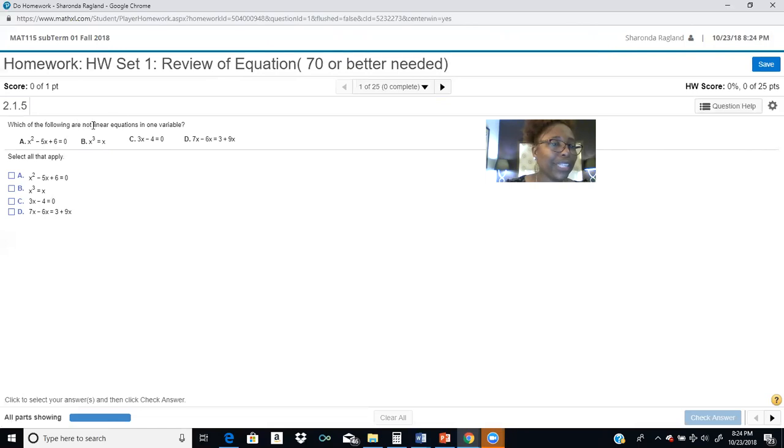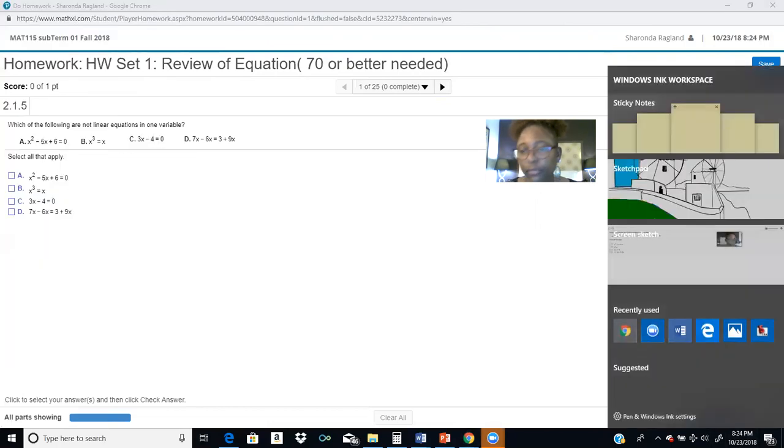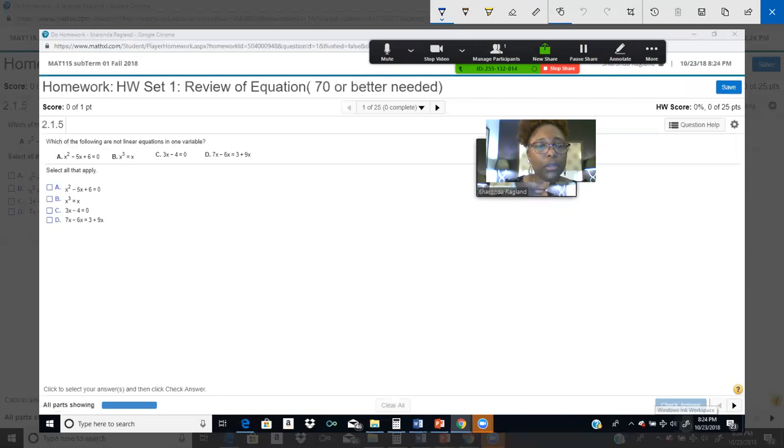But which of the following is not a linear equation in one variable? What is a linear equation? When we think about a linear equation, it has a certain format. Linear equations, we think about the mx plus b form, or you also have ax plus by equals c.